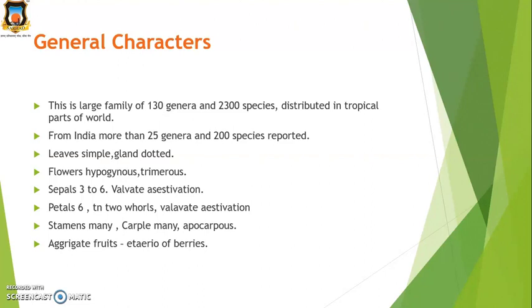Then petals are 6 in 2 whorls, again valvate aestivation. Then stamens are many. Stamens as well as carpels are many and they are apocarpous. Apocarpous means carpels are free. And the type of fruit is an aggregate fruit, means etaerio of berries.